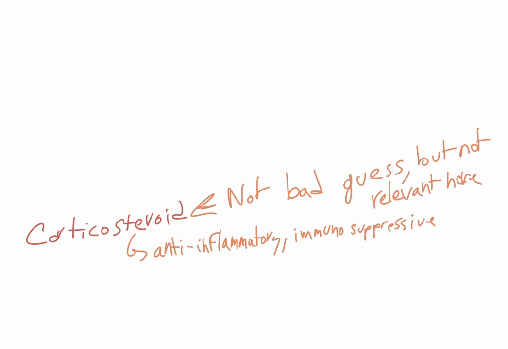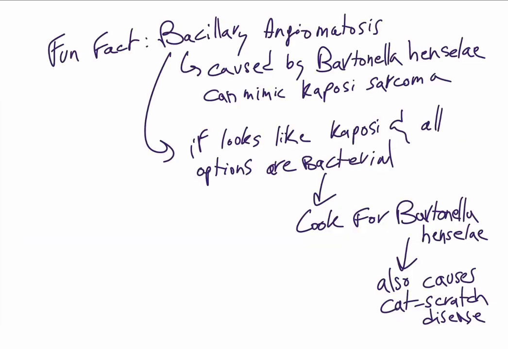And one final piece of information for bonus points. When we deal with bacillary angiomatosis caused by Bartonella henselae, this can mimic Kaposi sarcoma. Now, Bartonella typically causes cat scratch disease. Bacillary angiomatosis presents with vascular skin lesions in immunocompromised patients, often HIV positive. If you get a patient with Kaposi-like presentation, but all the choices are bacteria, look for Bartonella henselae. That basically steers you towards bacillary angiomatosis instead of Kaposi sarcoma.